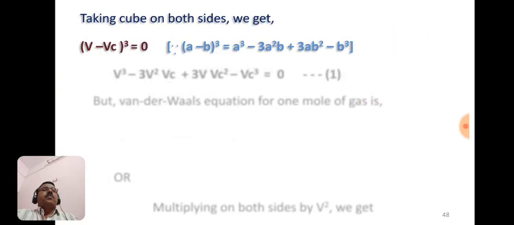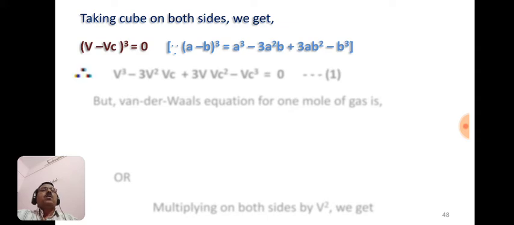Now we have to take the cube on both sides of this equation, (V minus Vc) whole cube equal to 0. We take the cube using the formula (a minus b) cube equals a cube minus 3a square b plus 3ab square minus b cube.